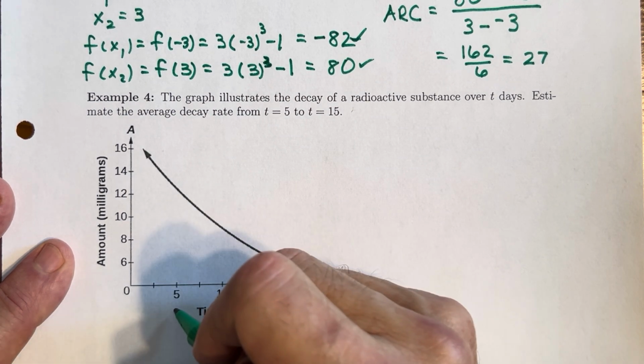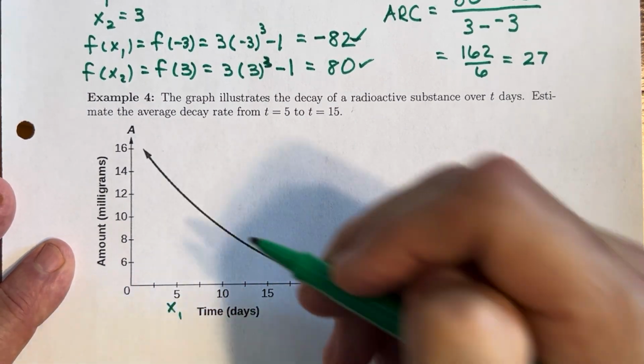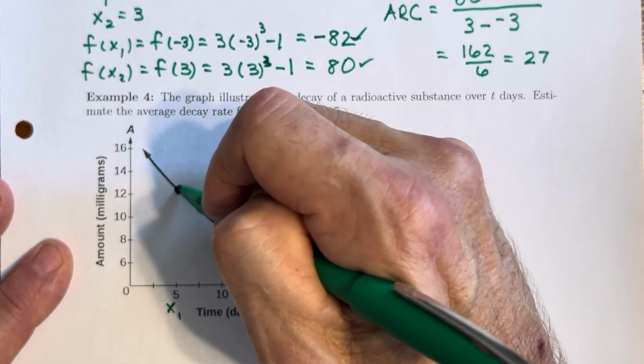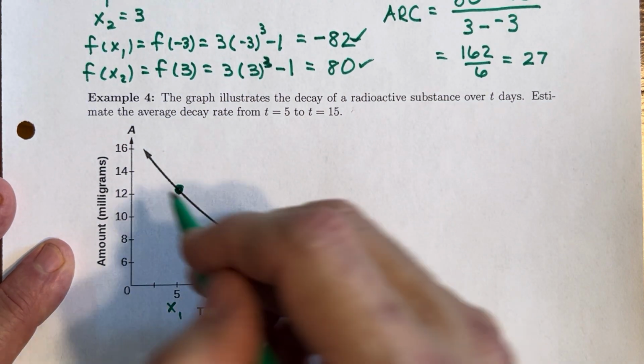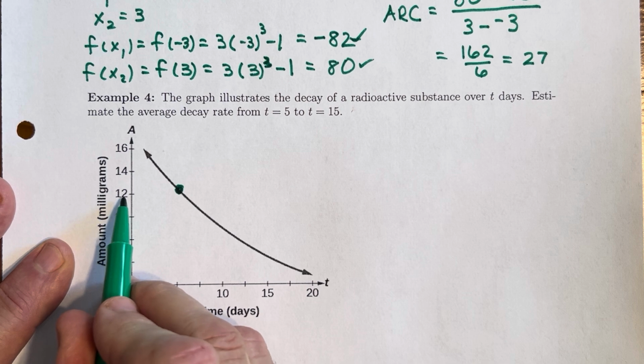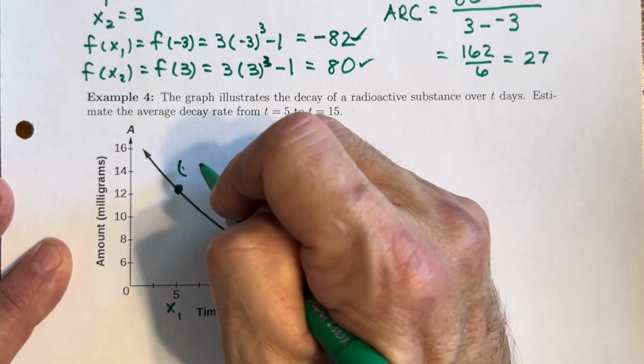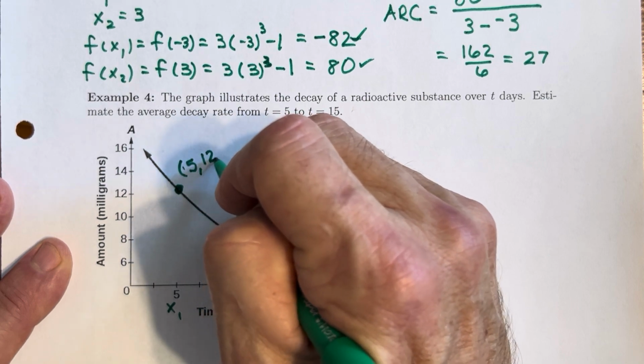All right, so at 5 days, this is my x1 value. At 5 days, you go up, we're sitting right there. It looks like we have an amount of that radioactive substance, 12 milligrams. So we've got this point, 5 days, 12 milligrams.